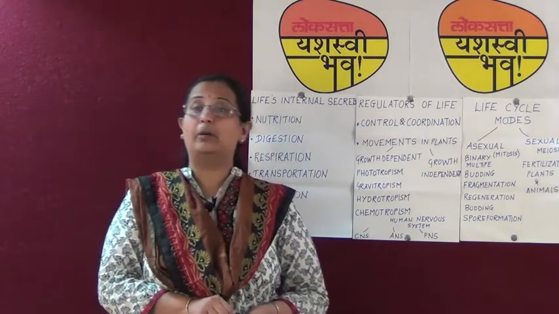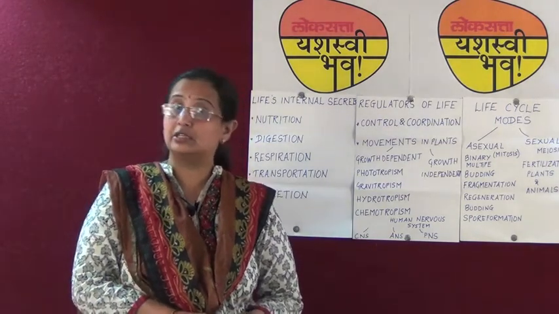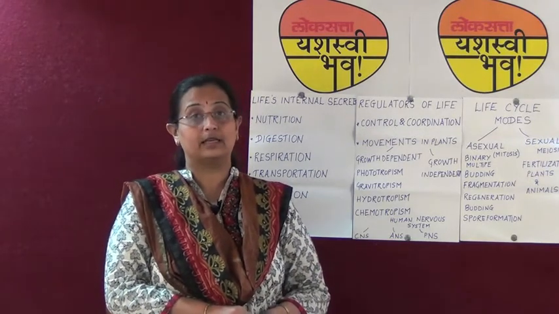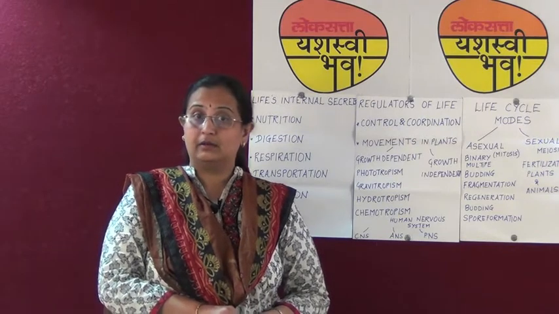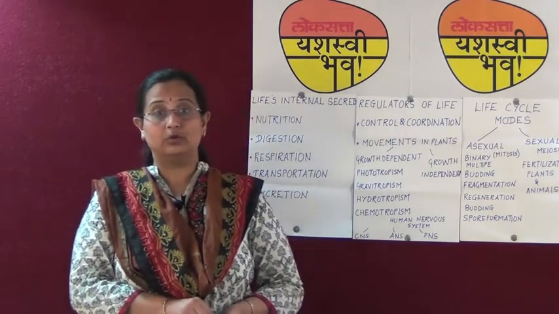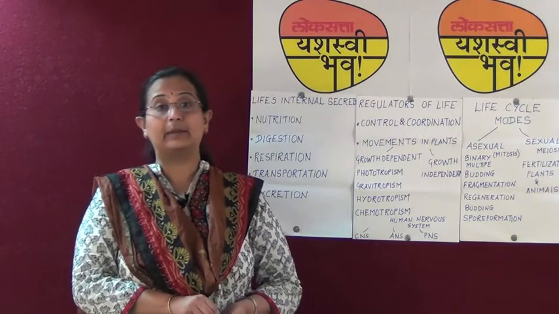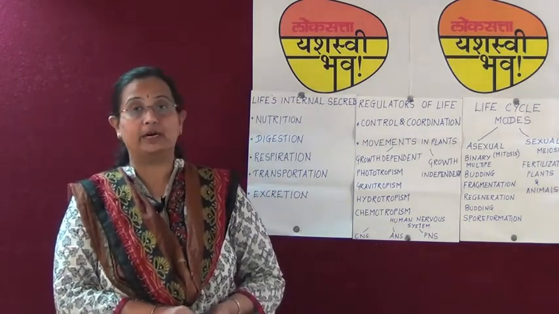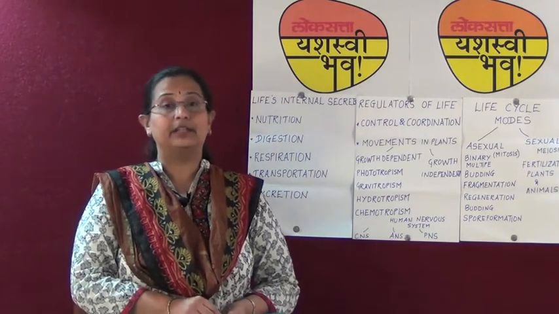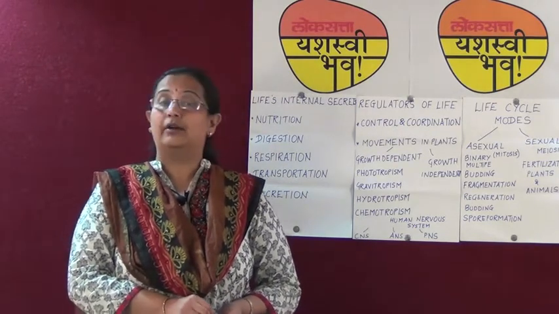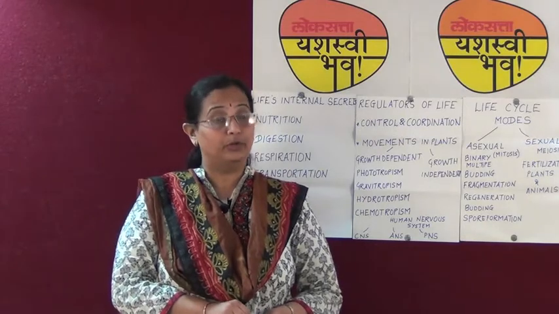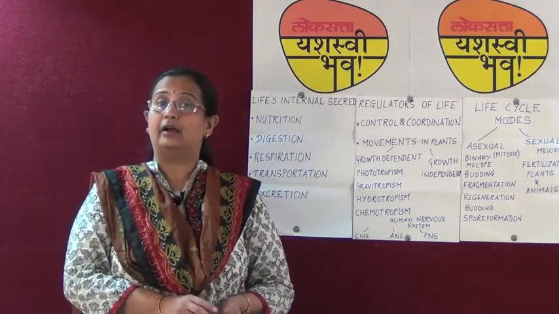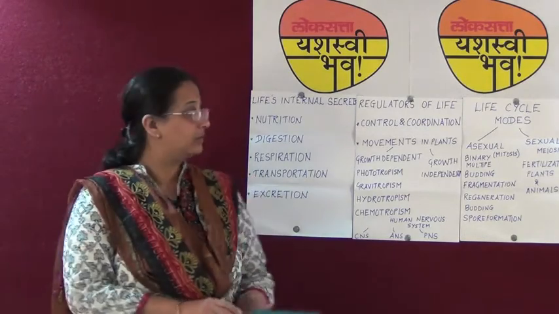Students, we've also studied about the endocrine system, which consists of the endocrine glands. These endocrine glands are called the ductless glands. The endocrine glands secrete hormones. The hormones are nothing but chemical substances or chemical messengers which carry messages to the different parts of the body. Thus, the endocrine glands are very, very important in the human body. The endocrine system along with the nervous system coordinate and work hand in hand.